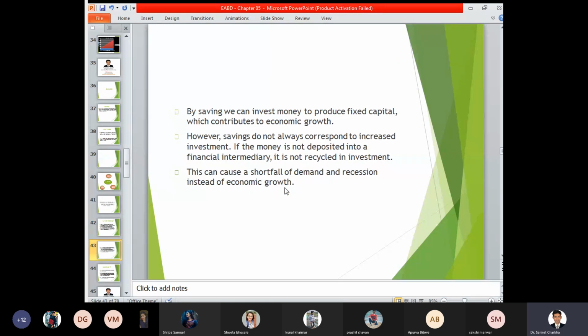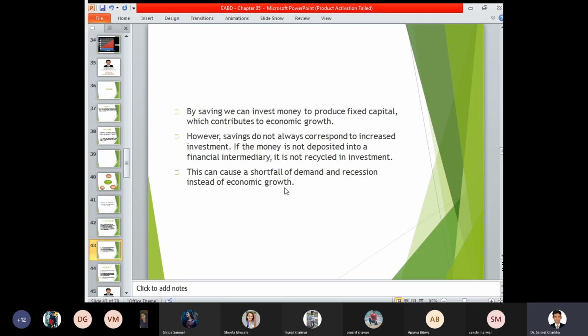By saving, we can invest more money to produce fixed capital, which contributes to economic growth. For example, if I purchase furniture, fixtures, land, building, machinery, and so on, these fixed assets always create value for the organization or the individual. For example, if you invest in land, a flat or a bungalow, it always creates appreciation and the value keeps on increasing.